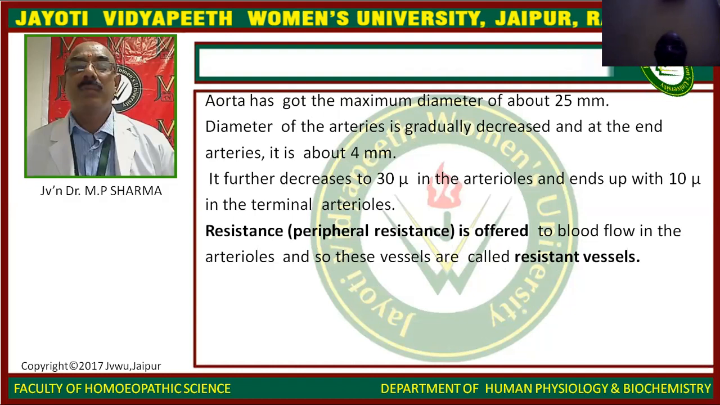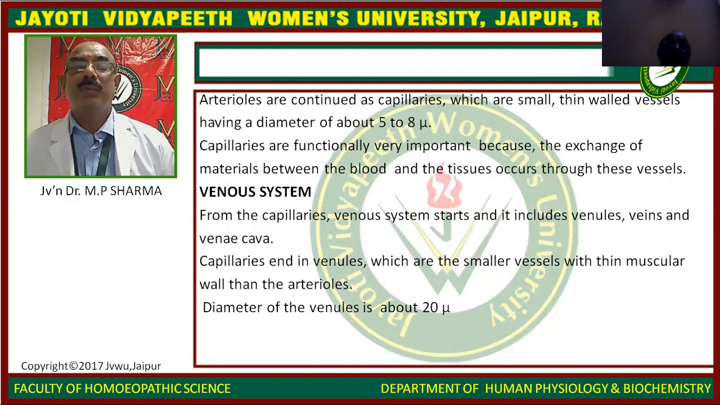Resistance is offered to the blood flow in the arterioles, and so these vessels are called resistance vessels. Arterioles continue as capillaries, which are small thin-walled vessels having a diameter of about 5 to 8 micron. Capillaries are functionally very important because the exchange of materials between the blood and the tissues occurs through these vessels.